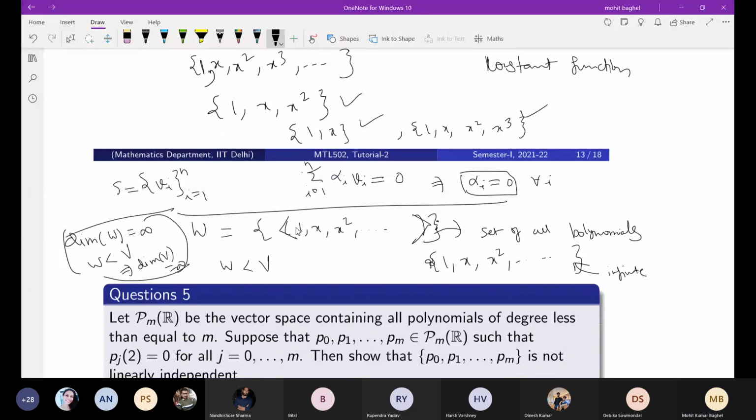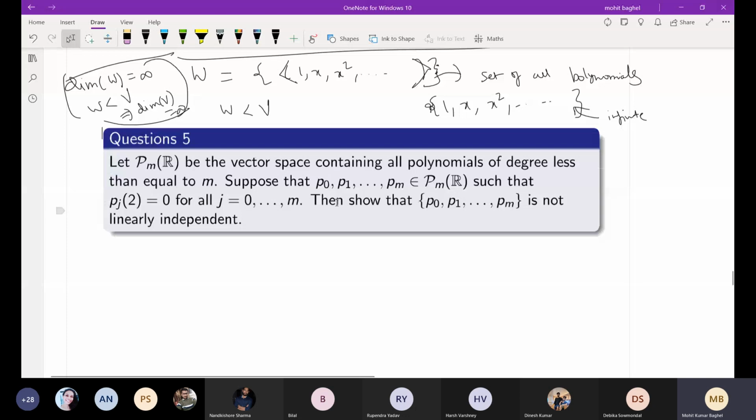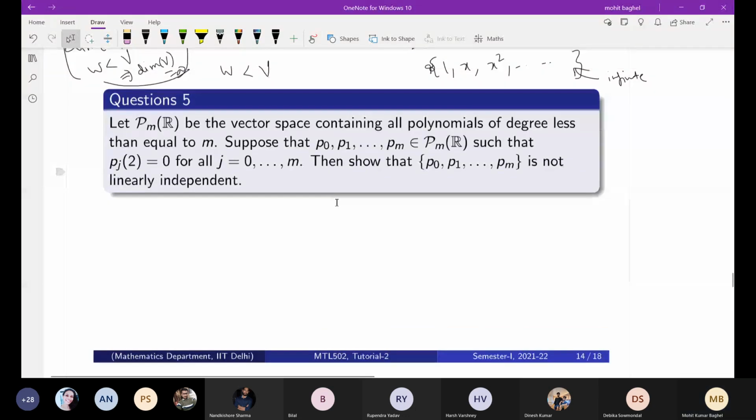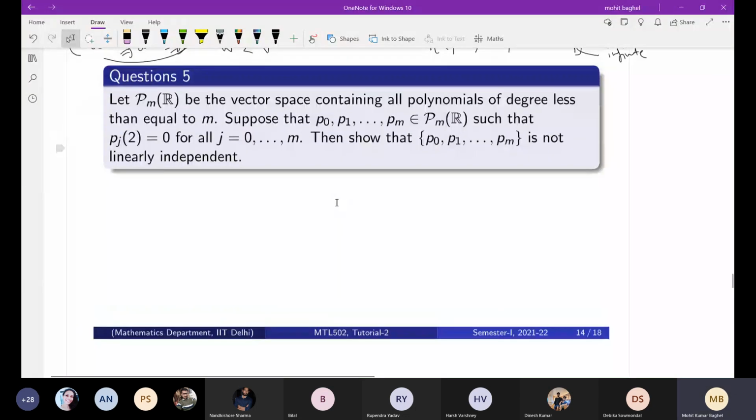Okay. Time is roughly over, but let's just see how you can do question 5. Just tell me the idea of how you have done that. Is question 5 clear? What do you understand with this?